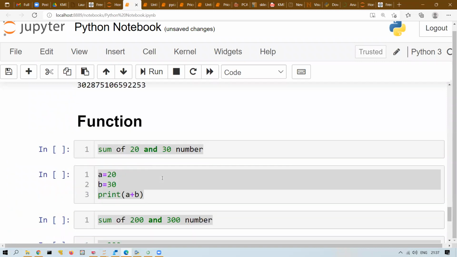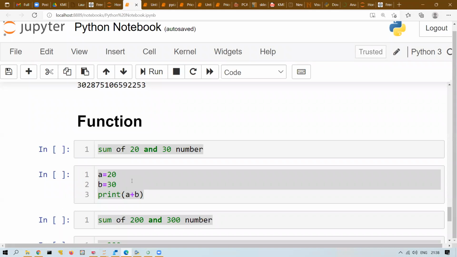So don't you think the logic is same, only the numbers are different? But how many times have I repeated the print, three times. A equals 20, B equals 30, A equals 200. Multiple times the same code I'm repeating. This is the problem if you don't use a function. This is called code reusability.